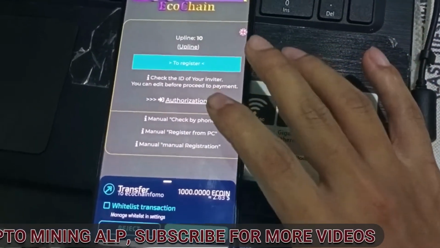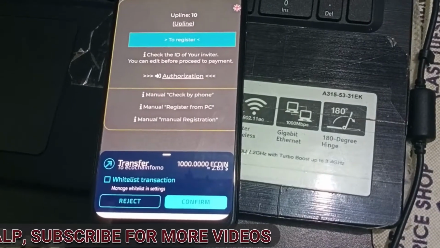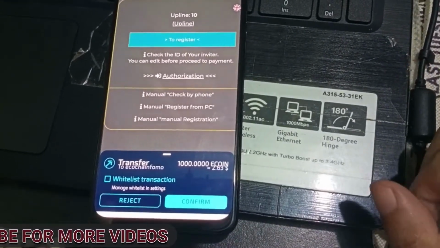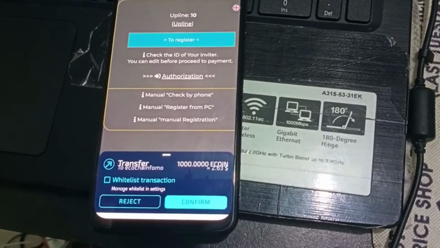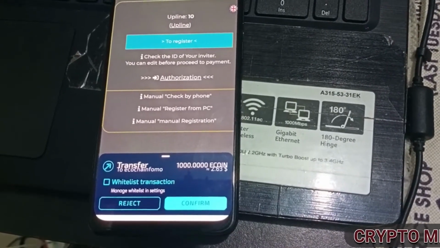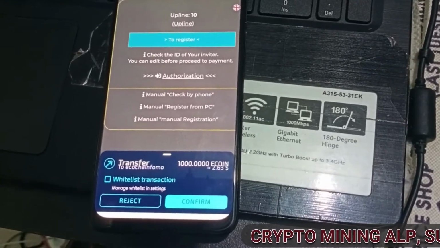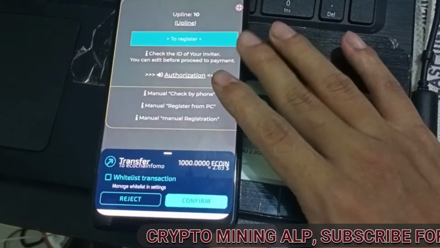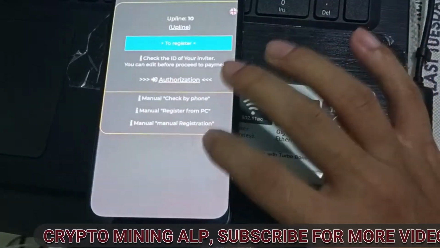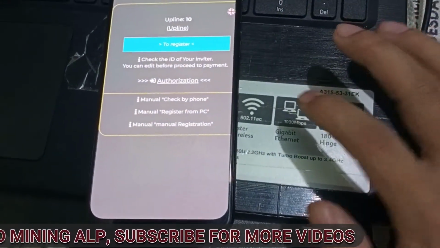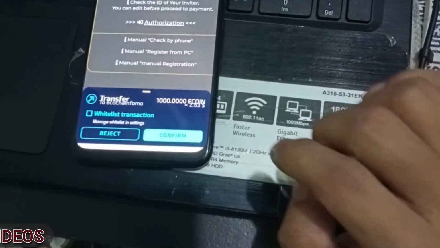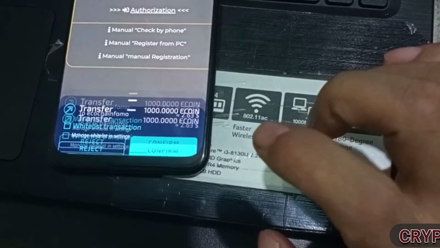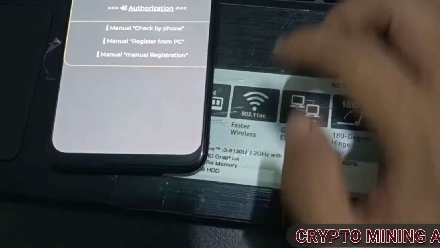Now friends, as I told you, you have to have at least 1000 ecoins in your Wombat wallet so that you can make the payment. To register here, you must have at least 1000 ecoins in your Wombat wallet. After that, click on confirm. Then it's done. Okay friends, that's all.